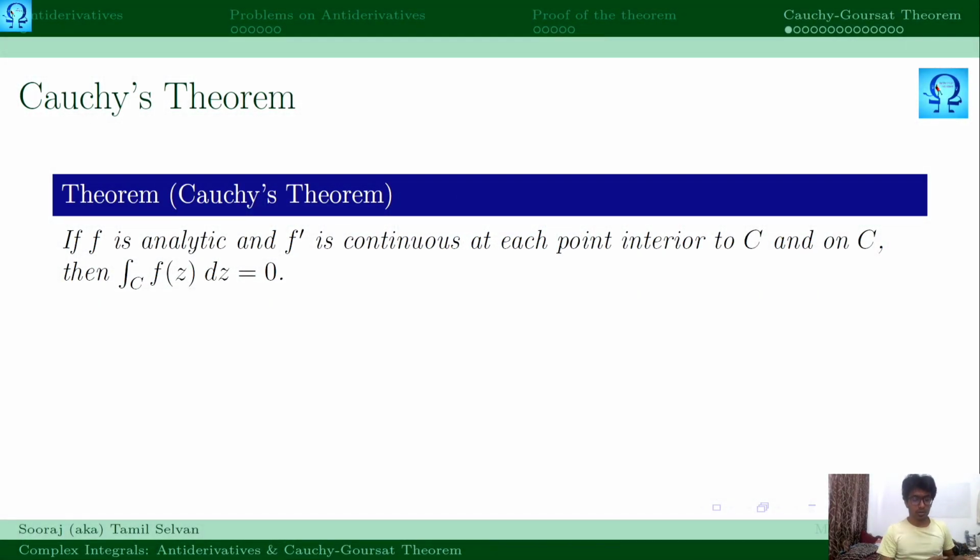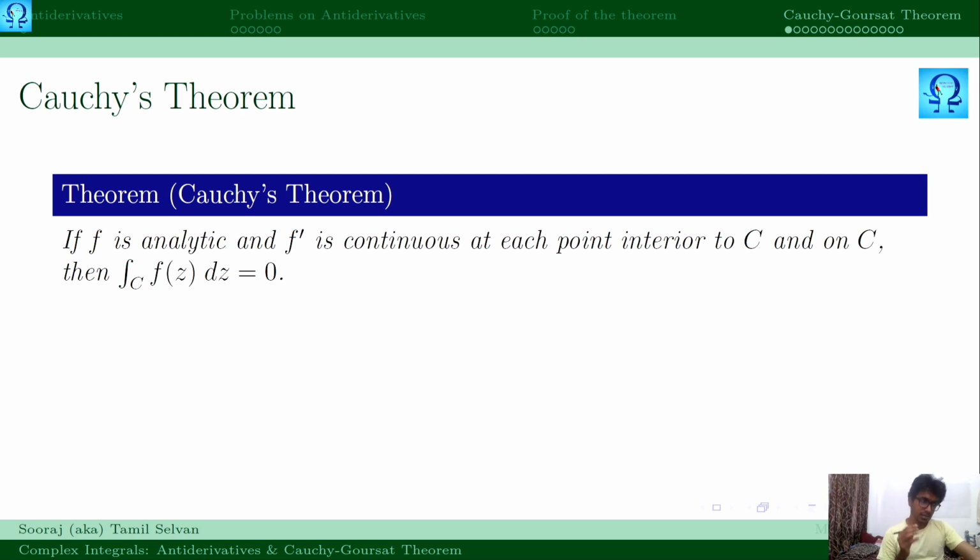Welcome back to our course on complex analysis. In the previous lectures, we have seen something about the concept of antiderivatives and some theorems based on it. Now we are going to see Cauchy's theorem. This Cauchy's theorem can be proven in two ways. The first way is to make use of the idea of Green's theorem, and the second way is to make use of Goursat's lemma. These two will play a very important role in the theory of complex analysis.